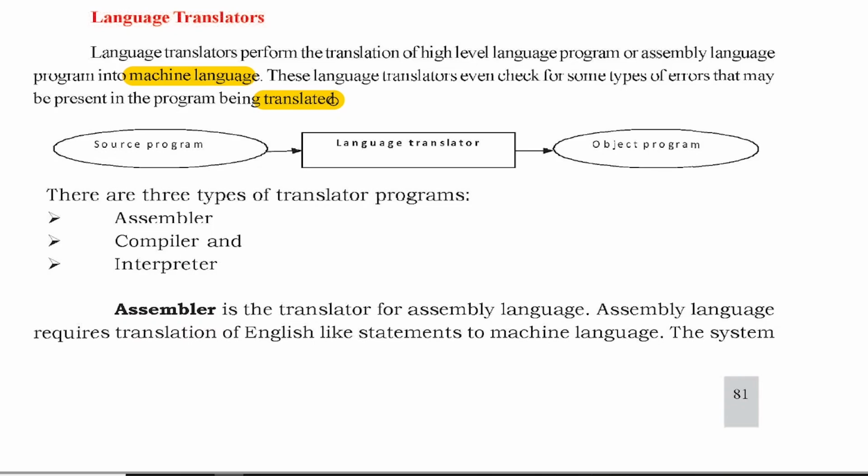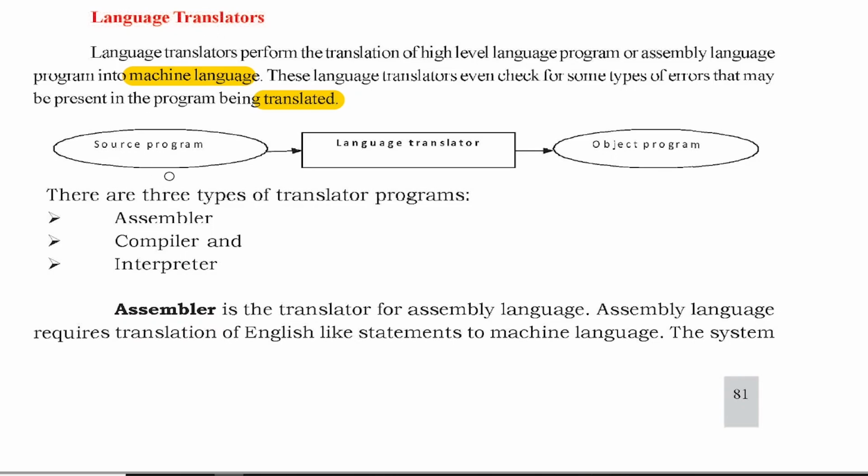That is called syntax errors. We will be learning all those things. These are the grammatical mistakes. When you write a source program and it is not correct according to the grammatical rules, it will not convert into an object program. So it will ask you to modify the program and write the syntax correctly, and then if it is free from syntactical errors, it converts into an object program. So that is the language translator.